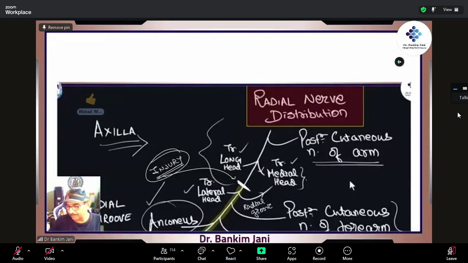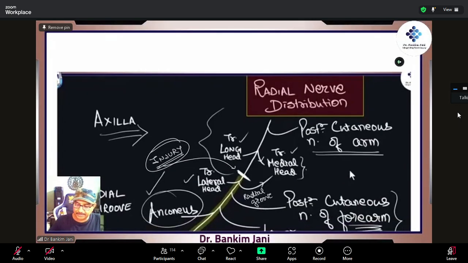Here is a very simple layout of the radial nerve distribution. As the radial nerve starts above, see, here it is written radial groove, so that means we are dealing with quite a higher level. This is the posterior cutaneous nerve of the arm. Cutaneous nerve means this would be the sensory nerve. This will be the sensory component. So it is giving the posterior cutaneous nerve of the arm.